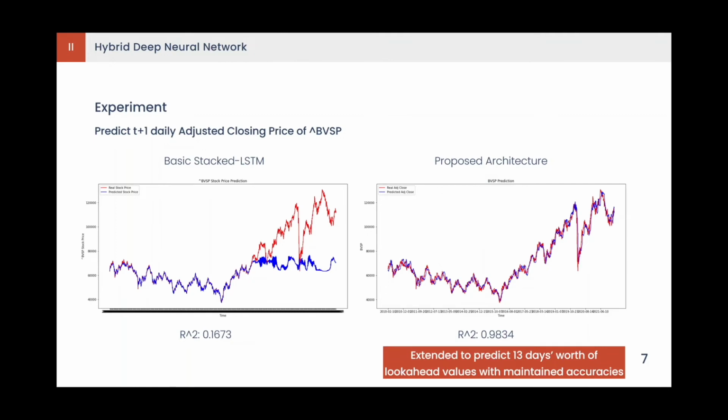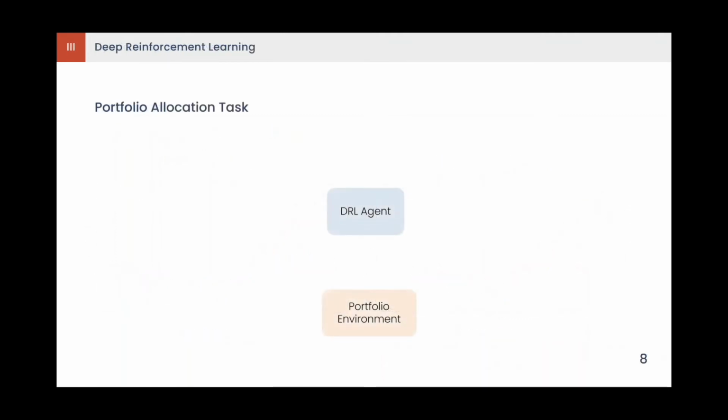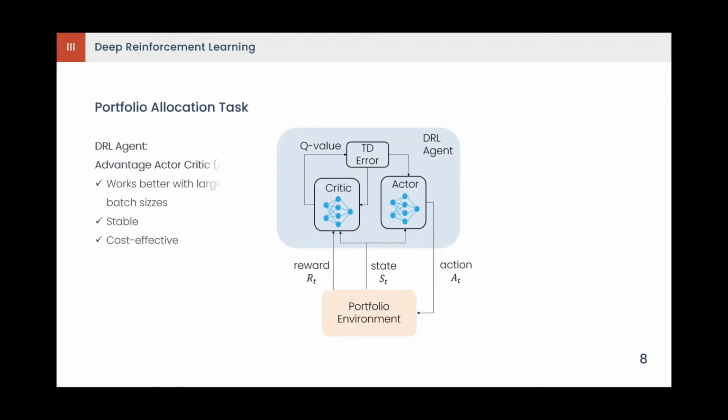accuracy. For the second objective of this project, we propose a deep reinforcement learning algorithm. The DRL agent uses an advantage actor-critic algorithm as it works better with large batch sizes, important for our experiments due to the large amount of data. It is also stable and more cost-effective. This algorithm uses two networks, an actor network and a critic network, which work together to maximize our reward function.